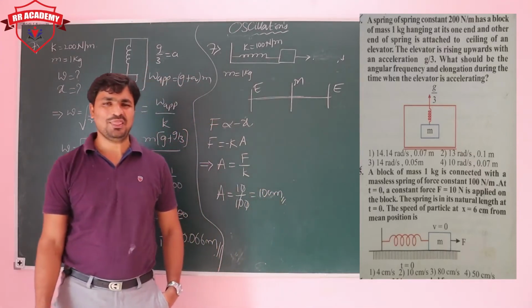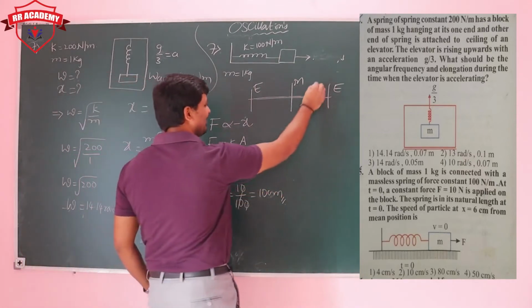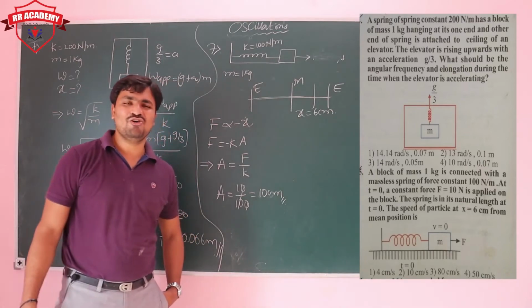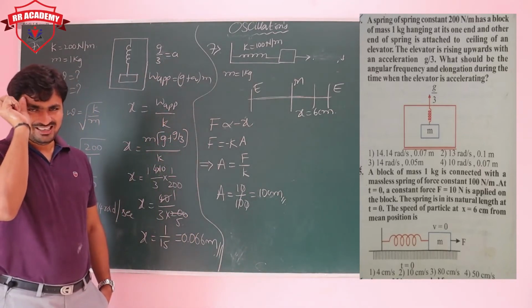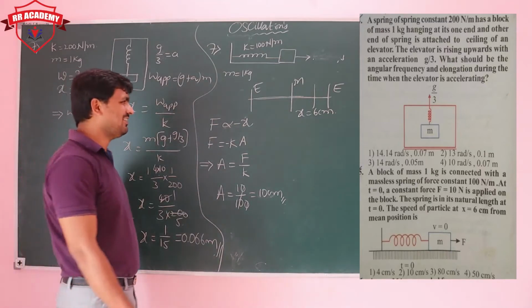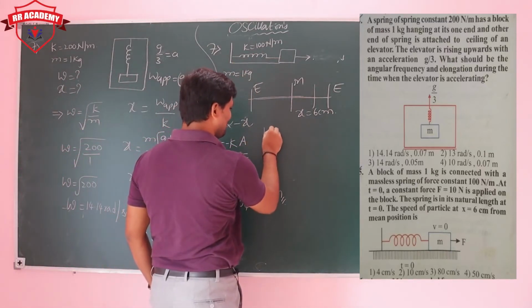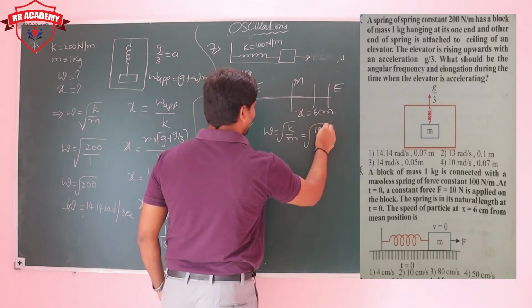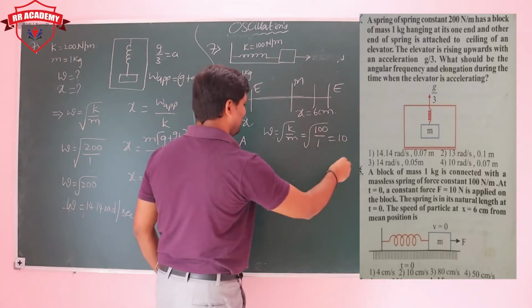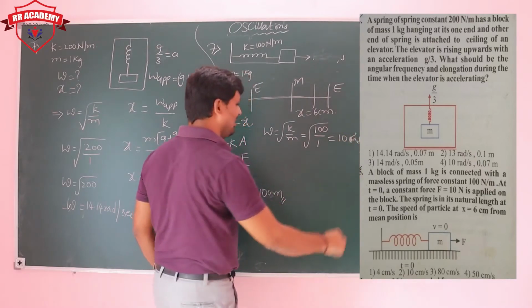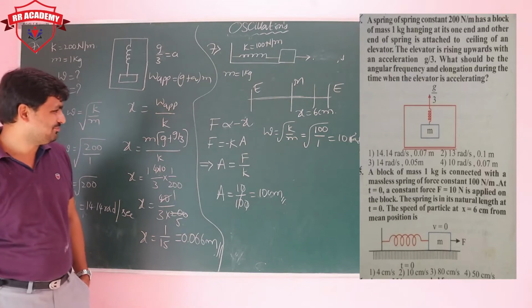Now where are they asking the velocity? At x equal to what distance? 6 centimeters. Do you know the omega value? Yes, you can observe clearly, you have the omega value. Omega is equal to root of K by M, which is 100 by 1. So omega is 10 radian per second.